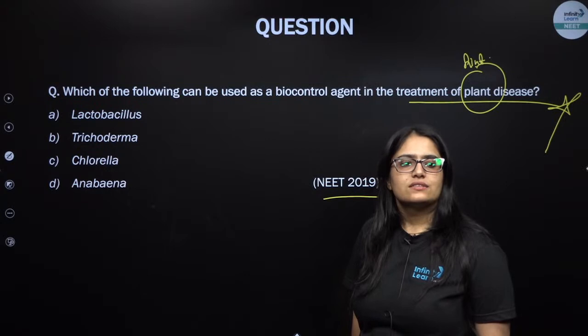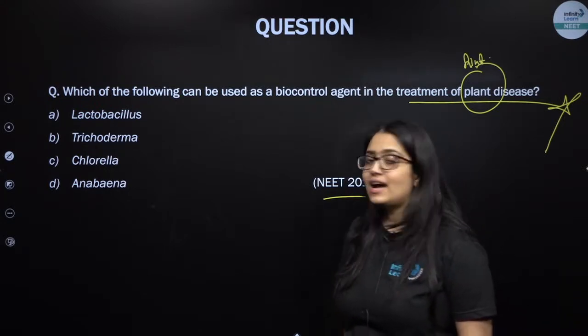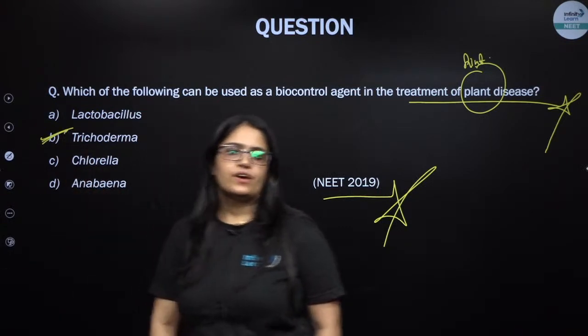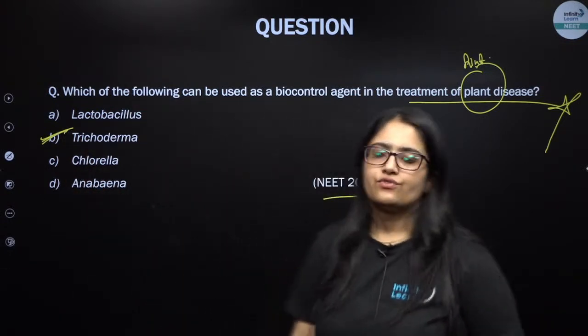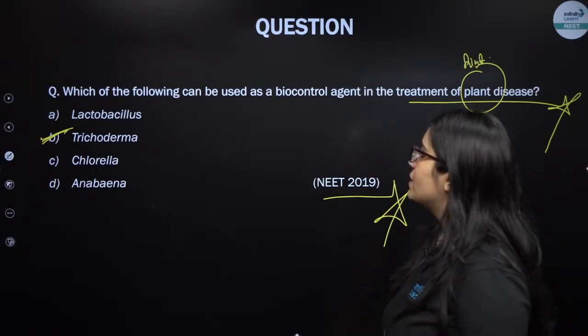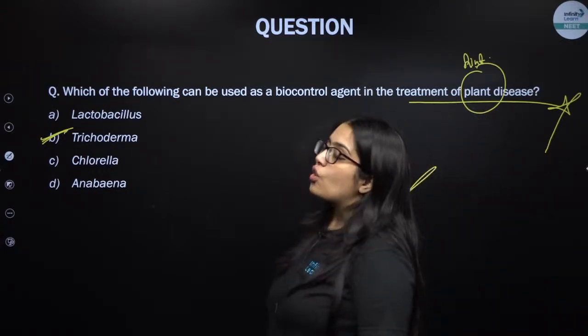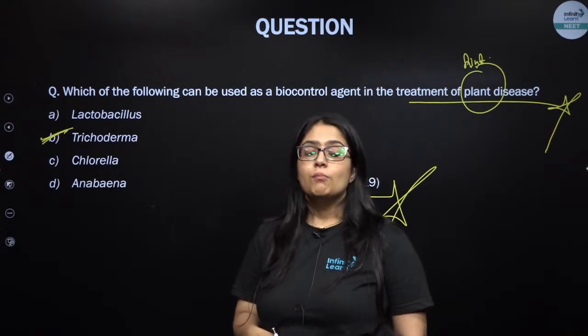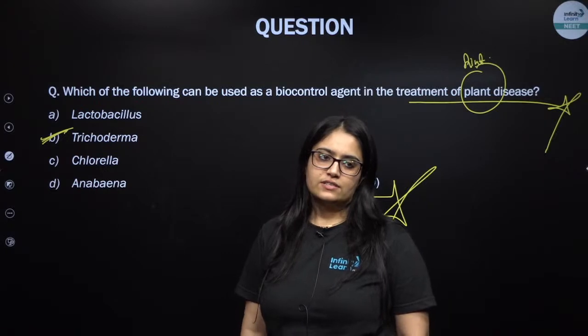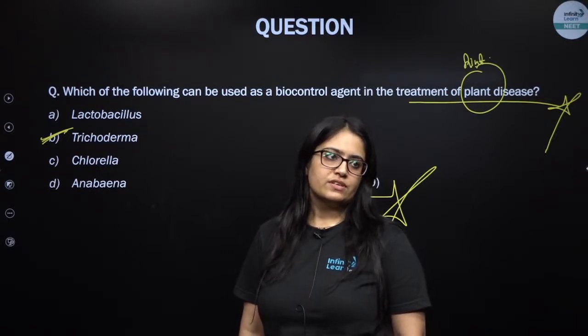Yeah, absolutely correct. It is Trichoderma. Trichoderma acts as a biocontrol agent. Excellent. Hamesh, this is Trichoderma, not Anabaena. We are talking about a biocontrol agent, not a biofertilizer. Is this clear, Hamesh? Will you remember this?